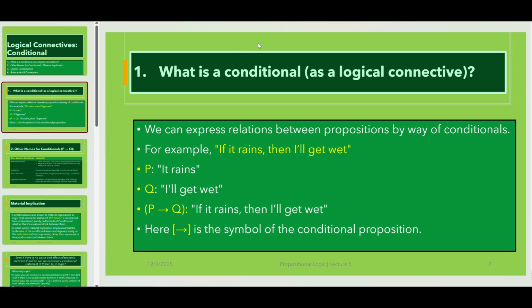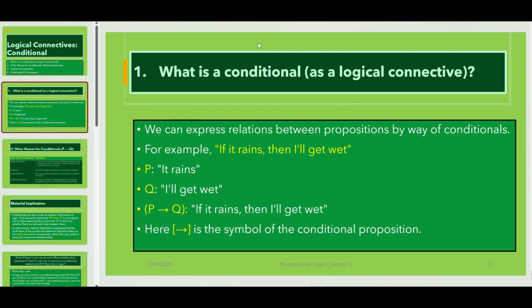What is a conditional? How can we explain this logical connective? We can express relations between propositions by means of conditionals. For example, if it rains, then I'll get wet. In this example, we have two simple statements. Simple statement 1, that's P, it rains, and our second simple statement Q, I'll get wet.